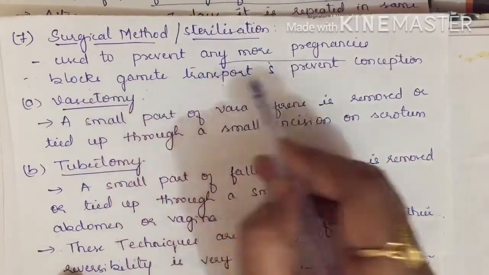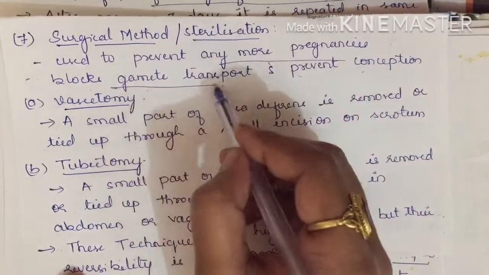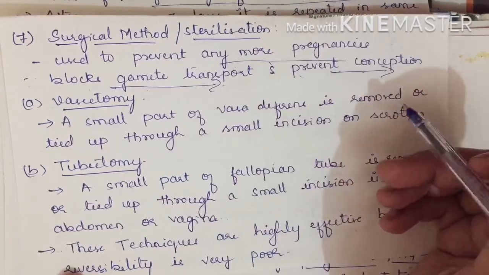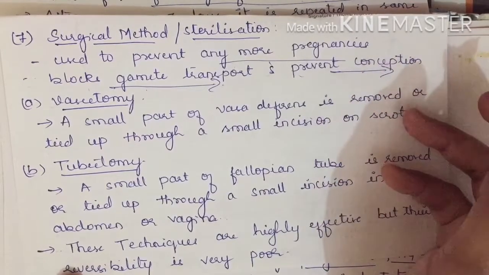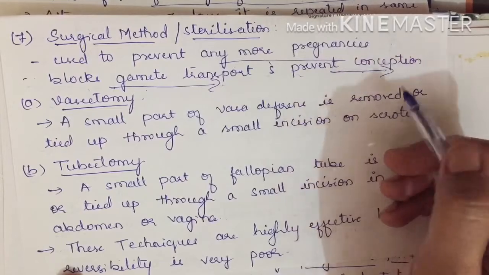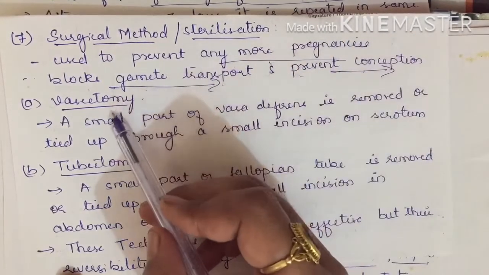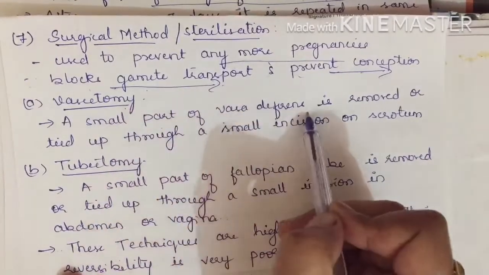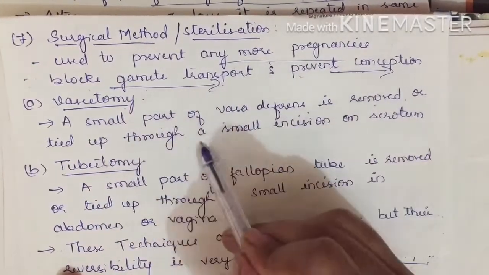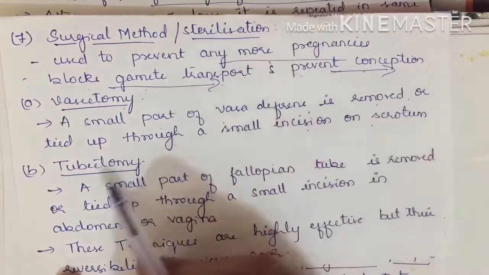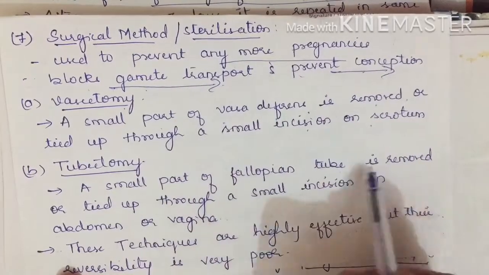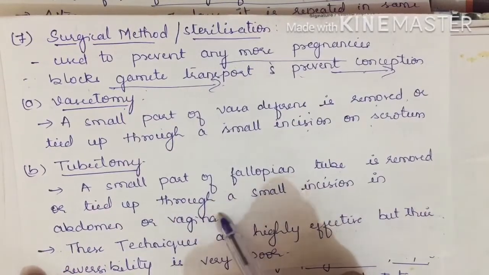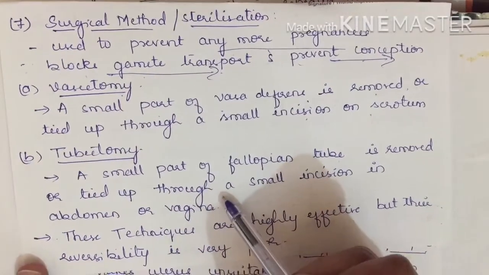It blocks gamete transport and prevents conception. Gamete transport will be blocked, and it will prevent conception, that is, it will prevent the meeting of sperm and ova. As we have said earlier, it has vasectomy and tubectomy. In vasectomy, a small part of the vas deferens is removed or tied up through a small incision in the scrotum, and in tubectomy, a small part of the fallopian tube is removed or tied up through a small incision in the abdomen or vagina. I will show this in the diagram so that it will be very clear.